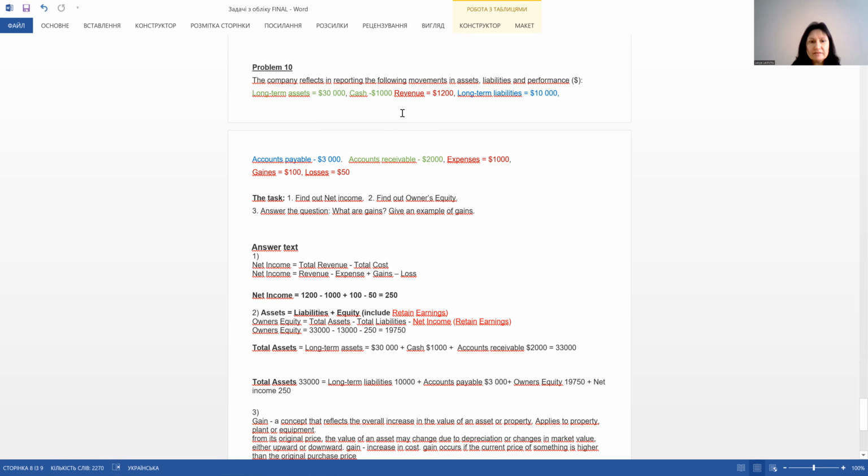The next ones are connected with assets. It's long-term assets, cash, and accounts receivable. These are elements of assets. Do you agree with me? And elements connected with liabilities are long-term liabilities and accounts payable. So it's short-term liabilities as usual, accounts payable.